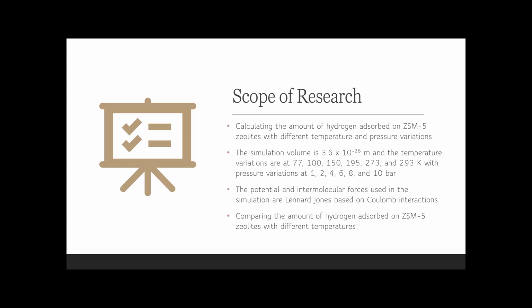This is the scope of research. So we calculate the amount of hydrogen absorbed on ZSM5 zeolites with different temperature and pressure variations. This is the volume of the simulation, and the temperature variations are at 77, 100, 150, 195, 273, and 293 Kelvin, with pressure variations at 1, 2, 4, 6, 8, and 10 bar. The potential and intermolecular force used in the simulations are Lennard-Jones based on Coulomb interaction. And then we compare the amount of hydrogen absorbed on ZSM5 zeolites with different temperatures.